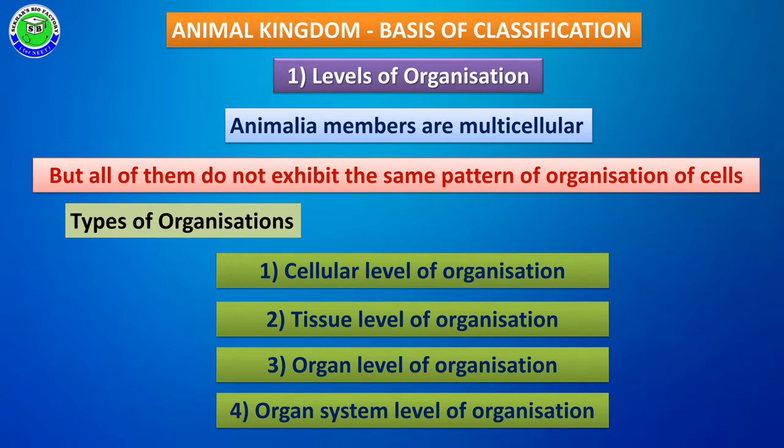If many cells become one group, it is called a tissue. Many tissues have the capability to form organs, and many organs become an organ system. Such organ systems are seen only in animals. These are absent completely in plants.